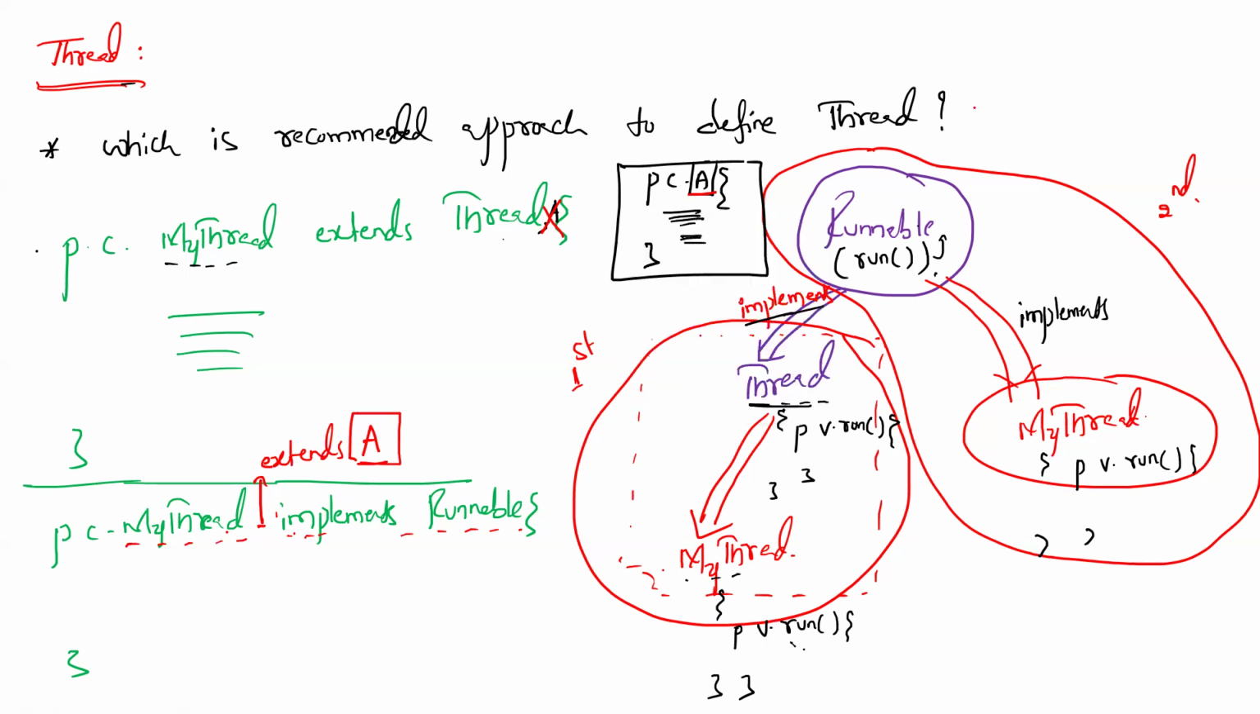The recommended approach is implementing the Runnable interface. So which is recommended? The answer is implements Runnable interface is the recommended approach. What is the reason? Because if we go for the implements Runnable interface approach, the class can access other class features also by using the extends keyword. But if you go for the first approach of extending the Thread class, then this class cannot use another class's features. It is not possible. That's why the second approach is recommended.